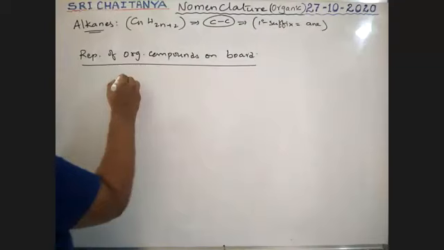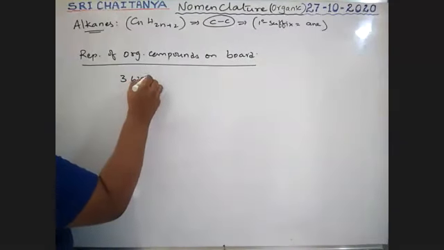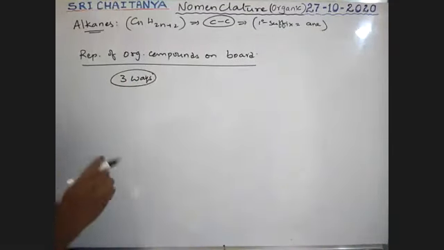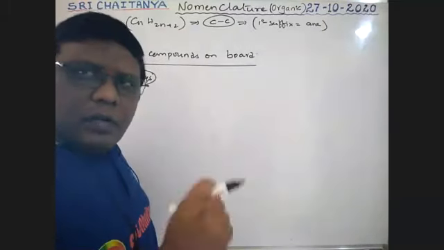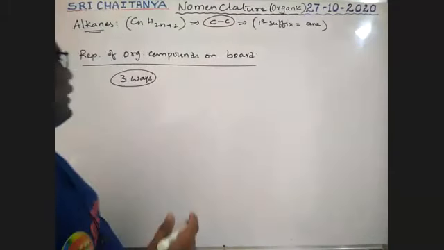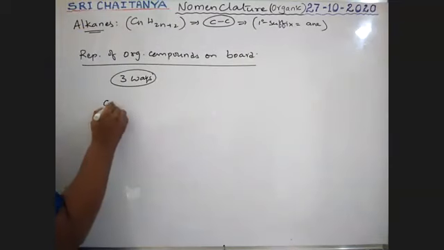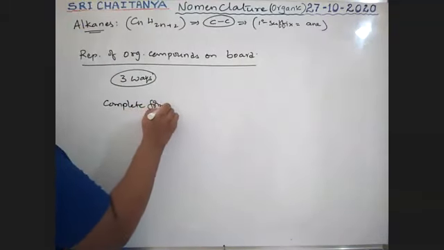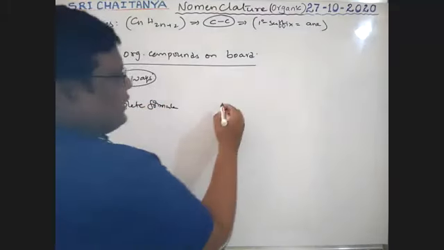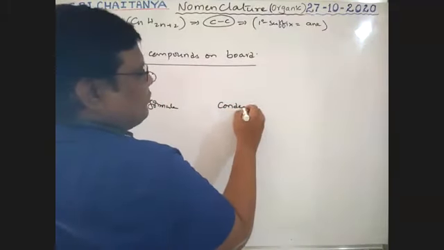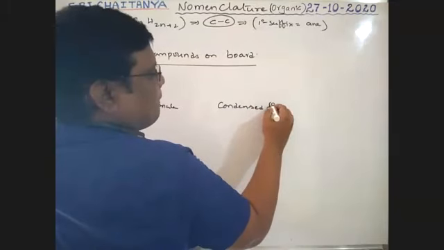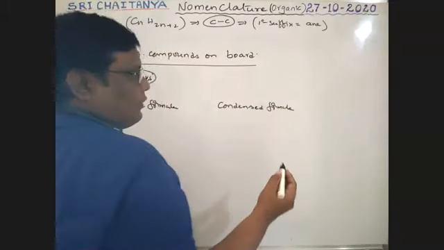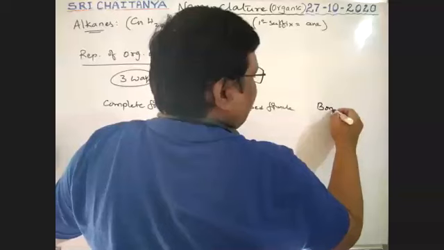There are three ways, boys, to write organic compounds on your boards. One is complete formula, the second is condensed formula, and the third is bond line formula.